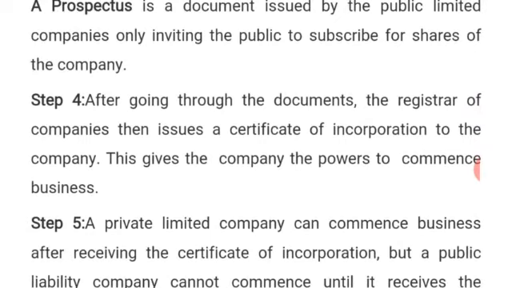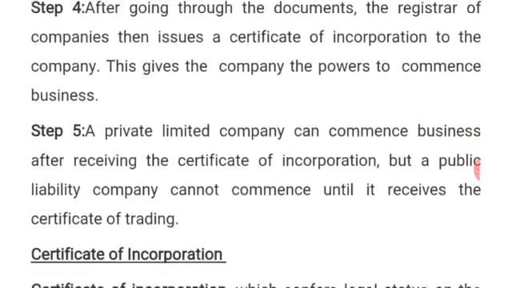incorporation to the company. This gives the company the powers to commence business. So after CAC, Corporate Affairs Commission, has looked into all the documents you have just stated now, memorandum of association, articles of association, and statement of nominal capital, they are now going to give a certificate of incorporation to the company. So a certificate of incorporation. What do you mean by that? It means that the business can start. So the business can start operation.